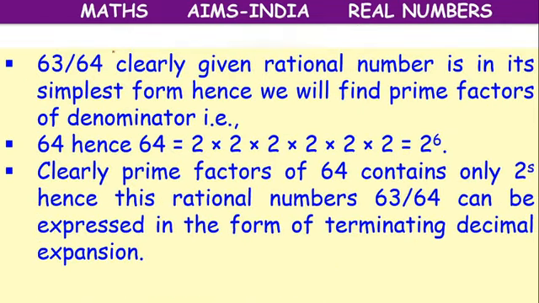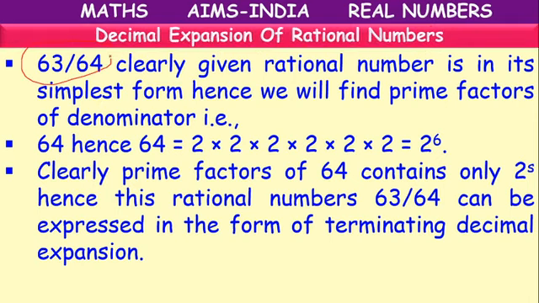Next, suppose they have given one more, 63 by 64. Can we write it in simplest form? No, they don't have any common divisor. So the given rational number itself is in simplest form. So we have to tell whether it is a terminating decimal or not. How to tell? We have to take the denominator. So what is the denominator here? 64. If I write factors for 64, 2 into 2 into 2 into 2 into 2 into 2,